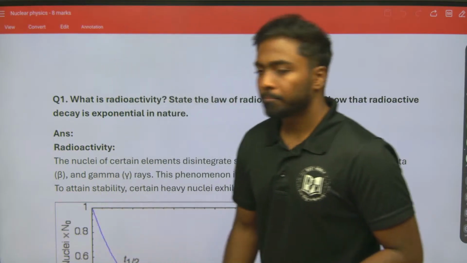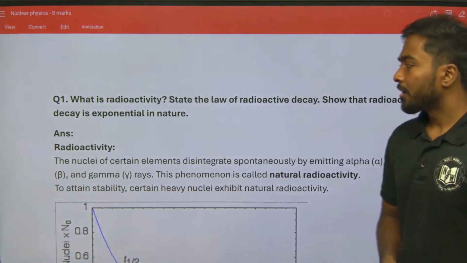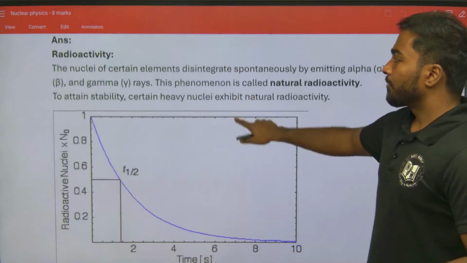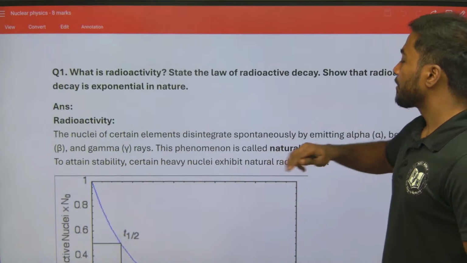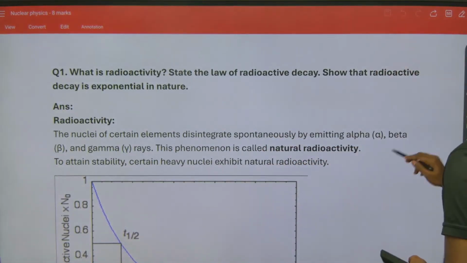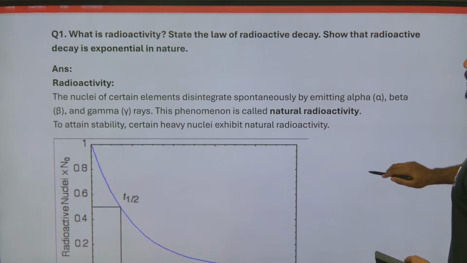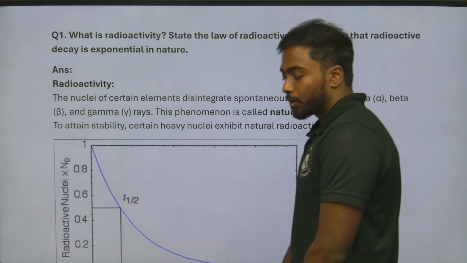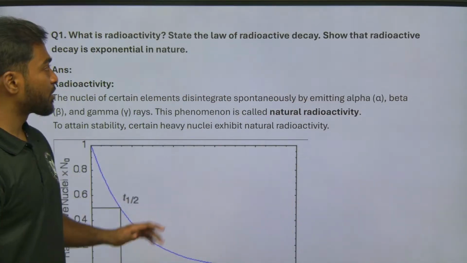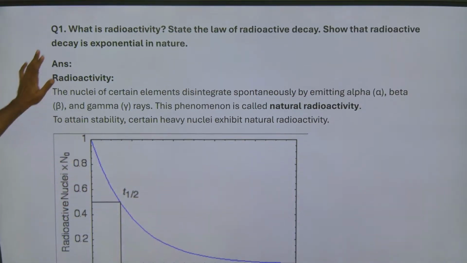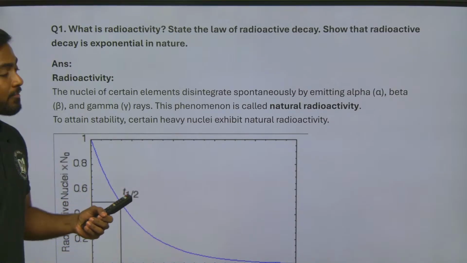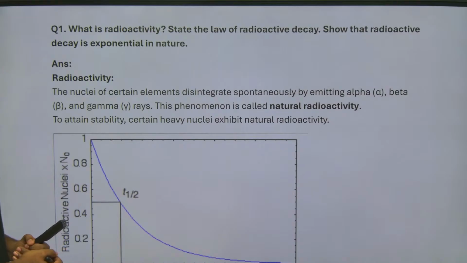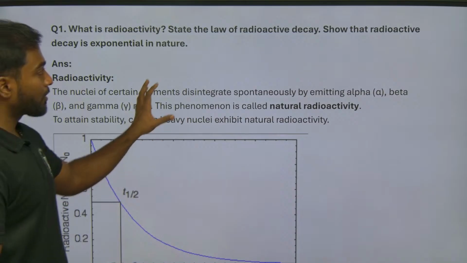This is the pattern we are using. Coming to the point, we have completed the last topic and we are going ahead with the topic nucleus, nuclei. The first question of this: what is radioactivity? State the law of radioactive decay. Show that radioactive decay is exponential in nature. So this is the question given.